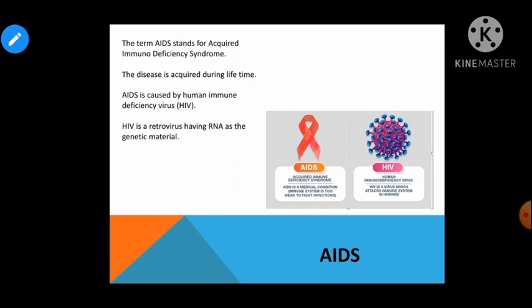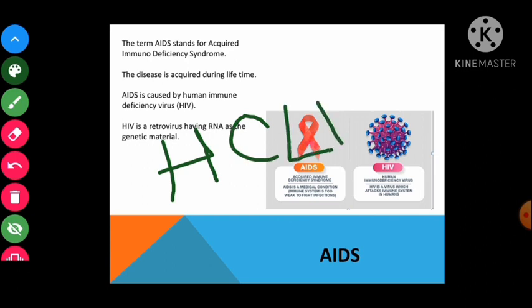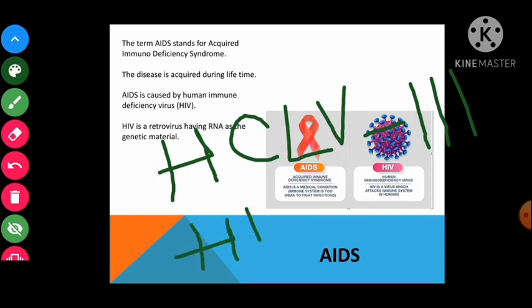It was isolated and identified by Professor Montagnier of France as well as Professor Gallo of USA. Children, very first it was called HTLV-3, and it was later called HIV in 1986 by the International Committee of Viral Nomenclature.